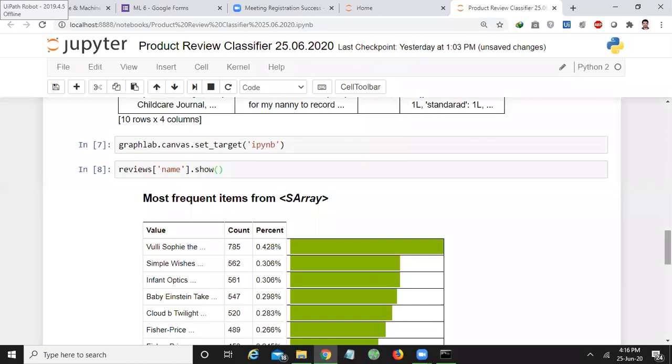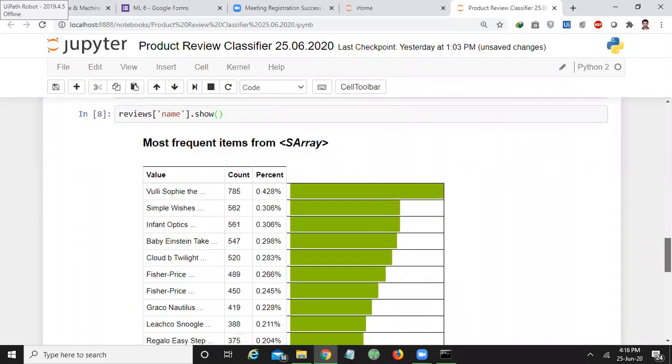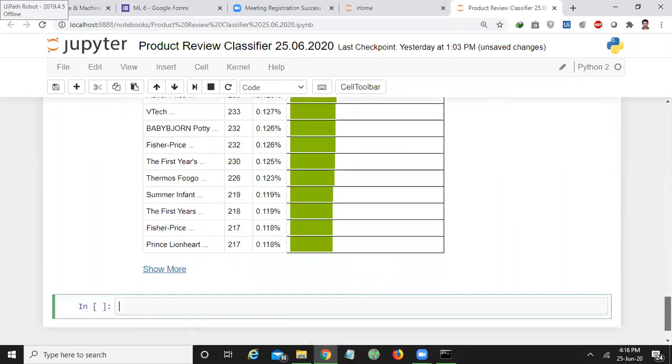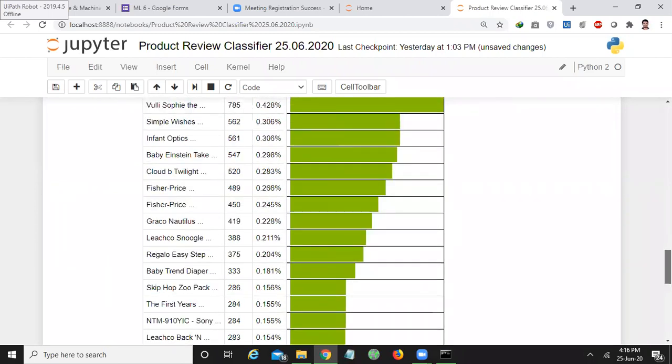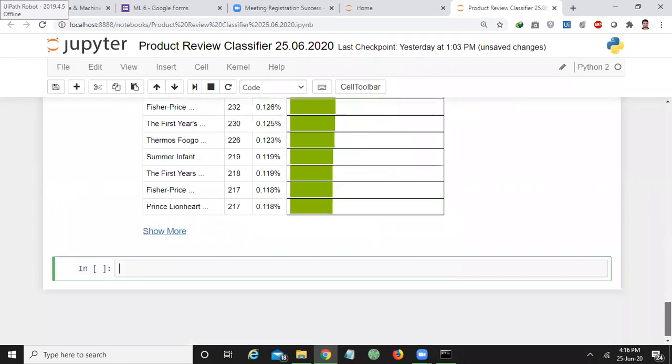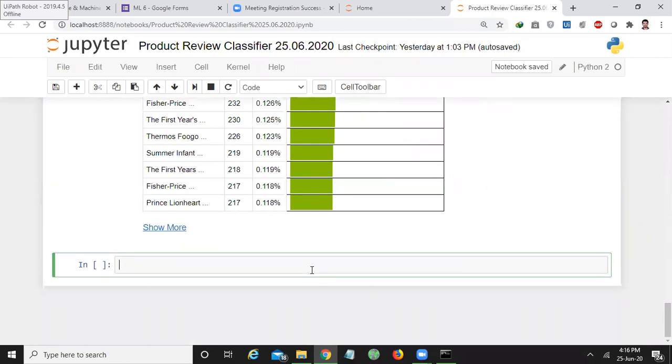Now let me take only one product's reviews. Which product has been sold more? That is Woolly Sophie the giraffe. I'll select only those reviews, the giraffe reviews. Why?